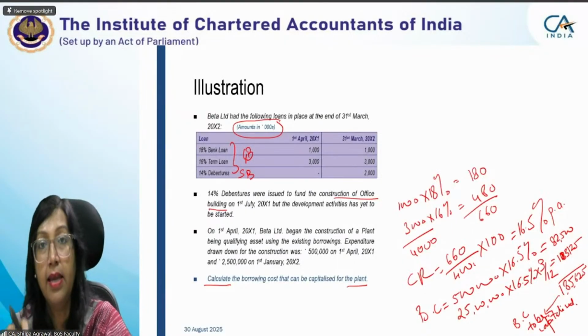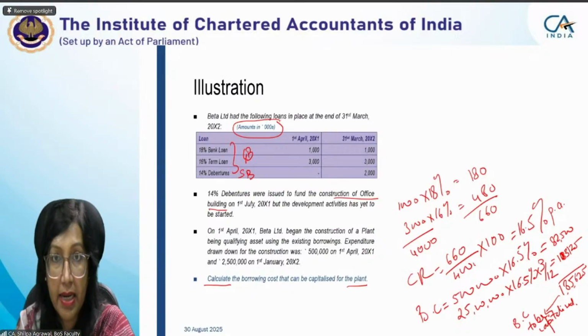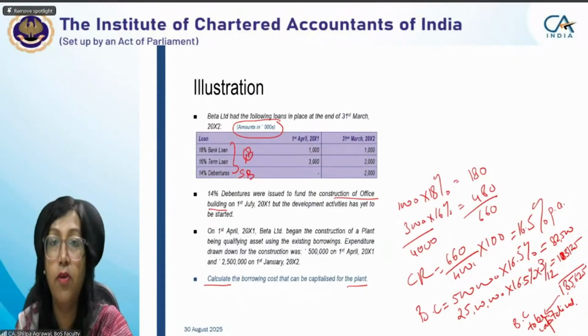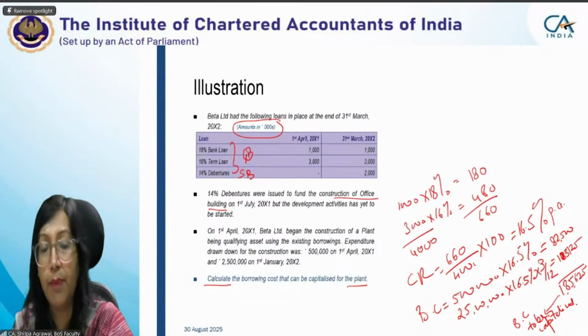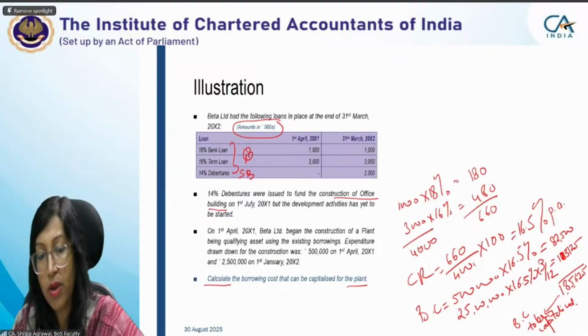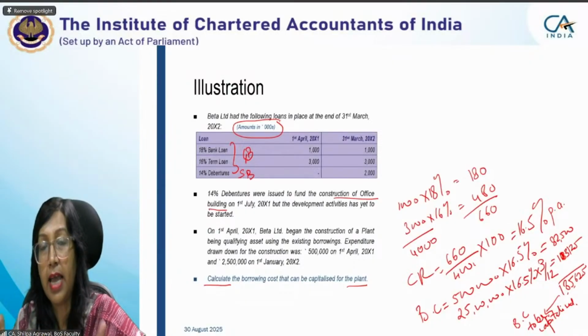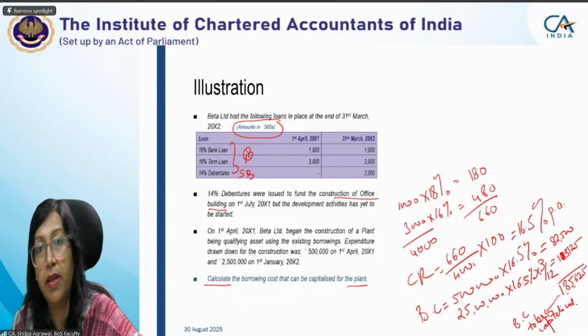In this question, we calculated the capitalization rate and also the amount of borrowing cost in case of general borrowing which is to be capitalized. So the two questions we covered have given the entire picture of how borrowing cost on general borrowing is considered and computed.